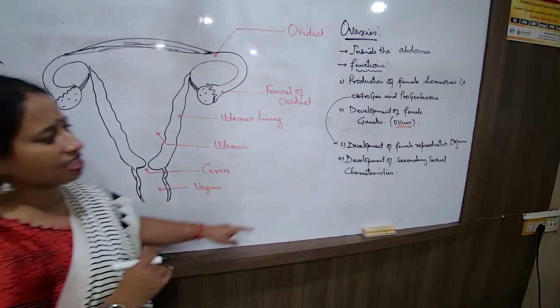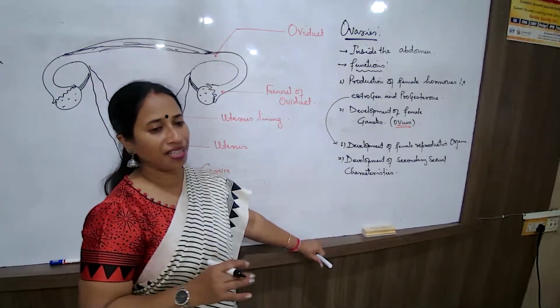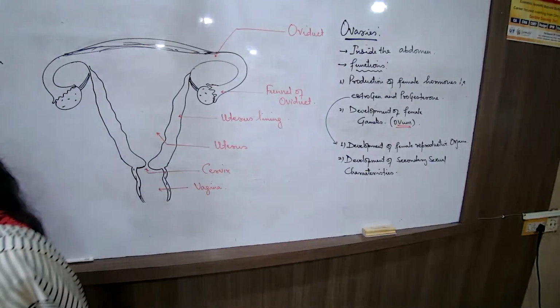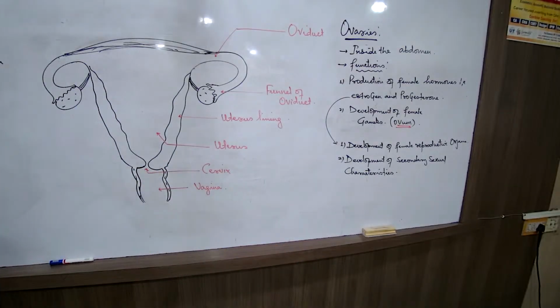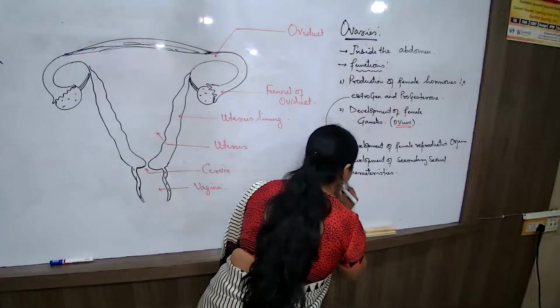So all these are the secondary sexual characteristics. When you are asked a question, what are secondary sexual characteristics? What do you write? Secondary sexual characteristics are the typical body characteristics of male and female. How we are able to distinguish a male body and a female body, that we call secondary sexual characteristics.